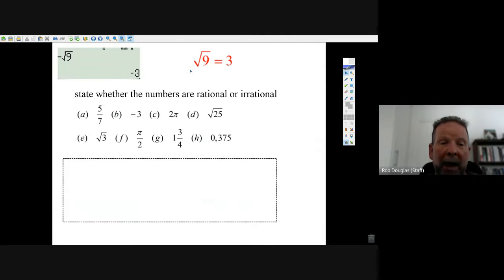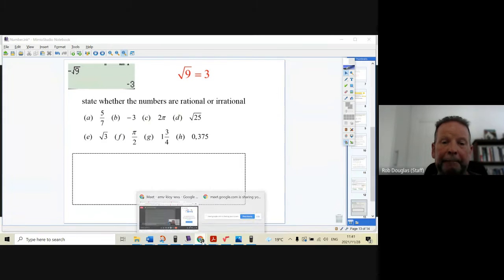So we have 8 numbers that we have to decide, are they rational or are they irrational? That's the exercise we're going to do.